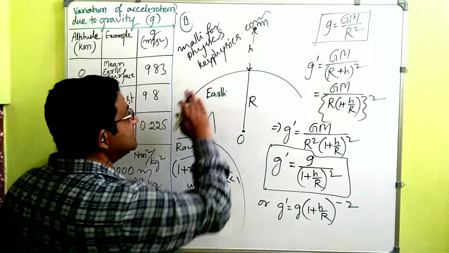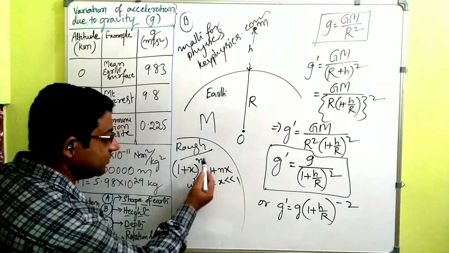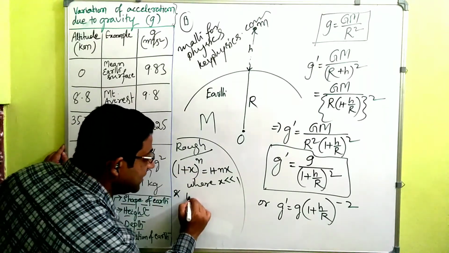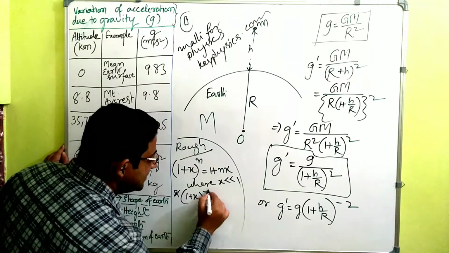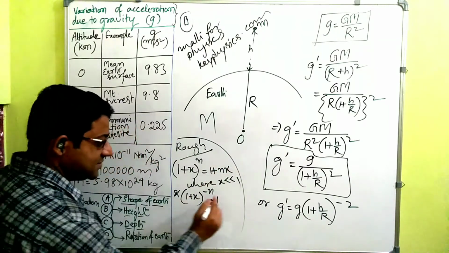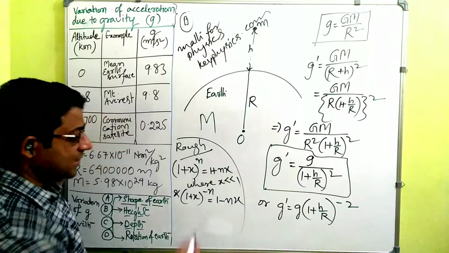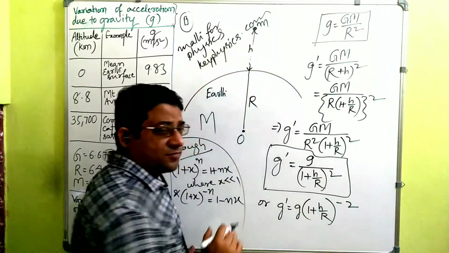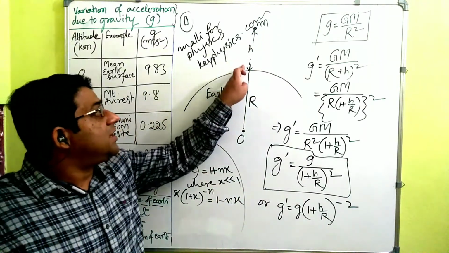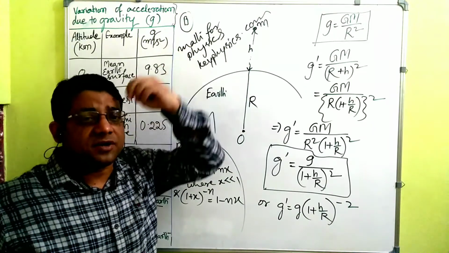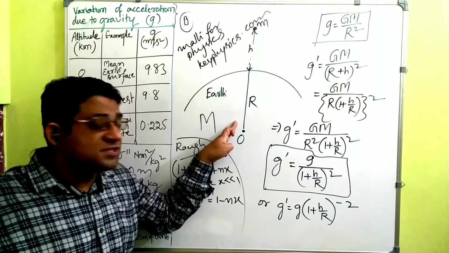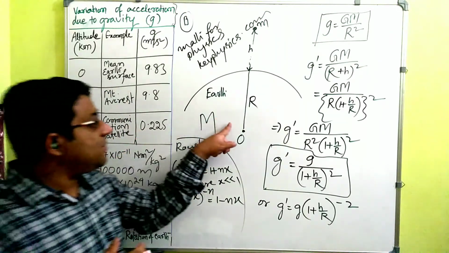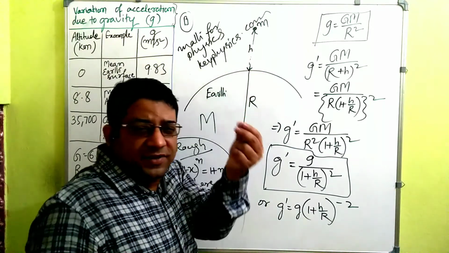However, what is required in this situation, I am just saying: 1 plus x to the power n is equal to 1 plus nx. And similarly, if it is 1 plus x to the power minus n, it is equal to 1 minus nx. Okay, that we are simply applying here. See, h by R, h is a small height from the earth's surface. Let us assume that it is 100 meters or 200 meters above the earth's surface, but the radius of earth is 6400 kilometers or 6.4 million meters. So as compared to that, 100 meters, 200 meters are very negligibly small.